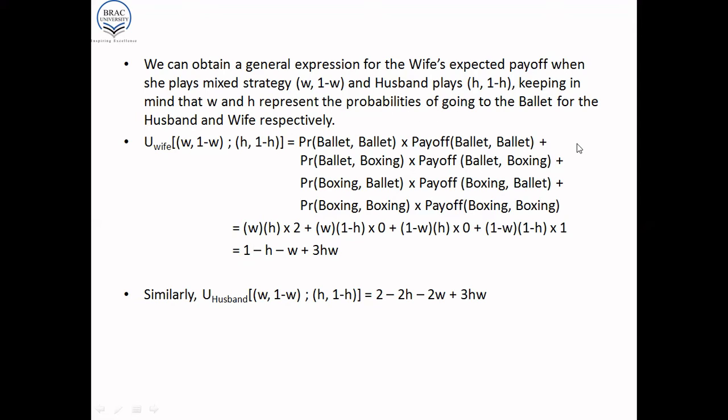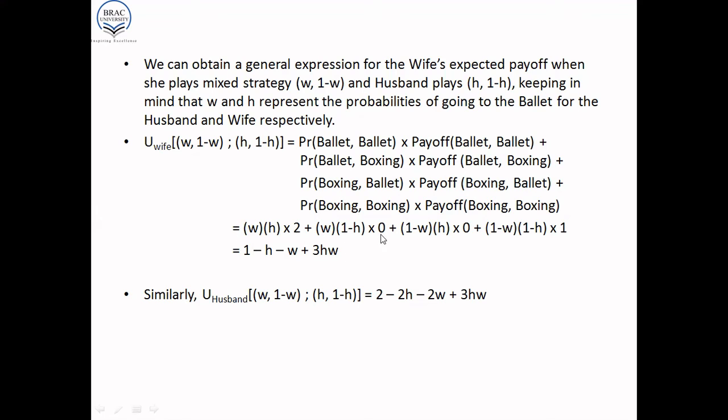So as before, let us calculate the expected payoff of the wife, this time with probabilities W, 1 minus W and H, 1 minus H. So we proceed as before: joint probability of ballet times the payoff of ballet, plus the joint probability of ballet-boxing times the payoff of ballet-boxing, plus the joint probability of boxing-ballet times the payoff of boxing-ballet, plus the joint probability of boxing times the payoff of boxing.